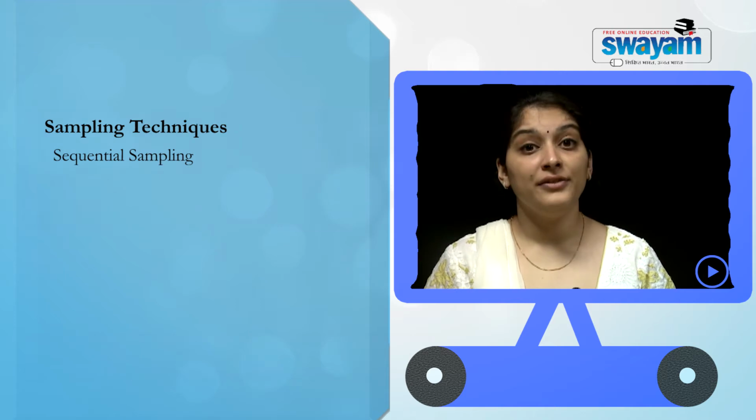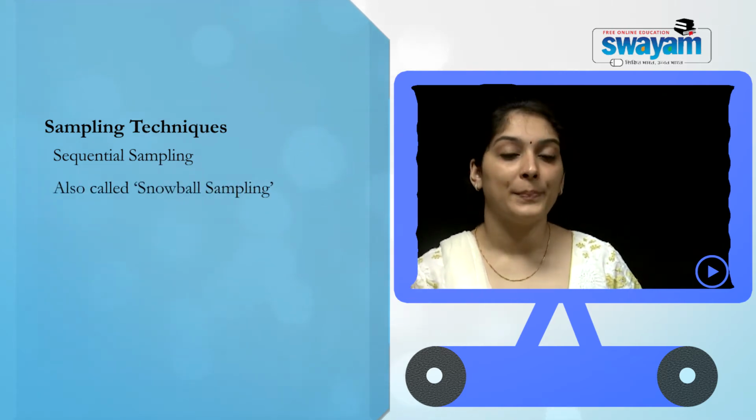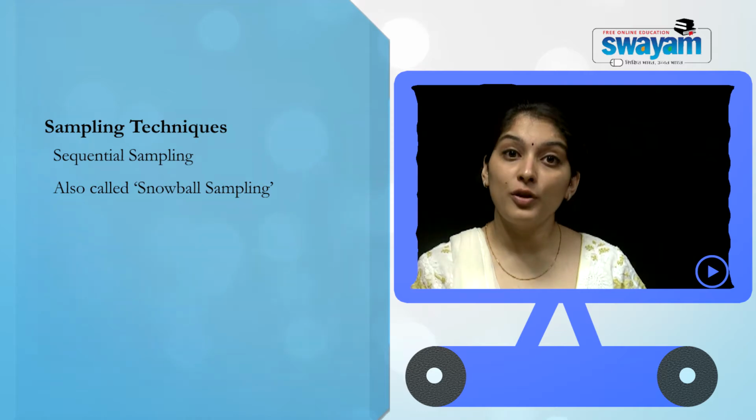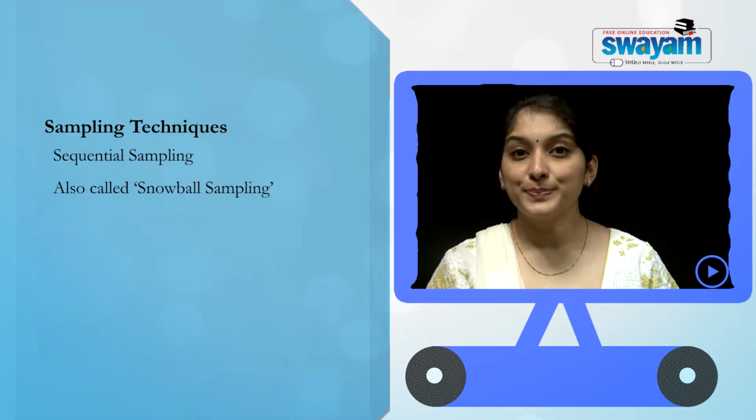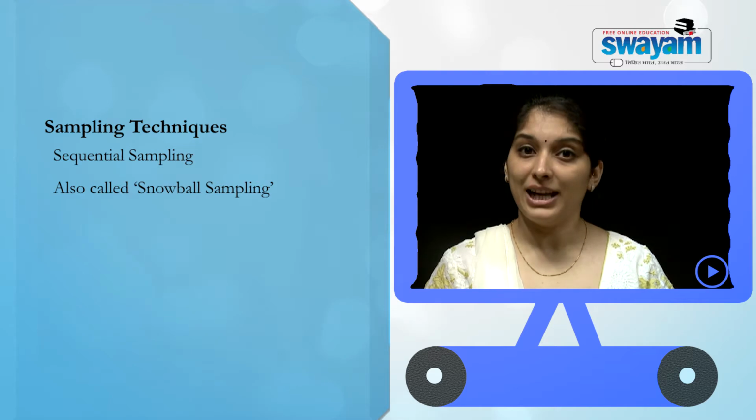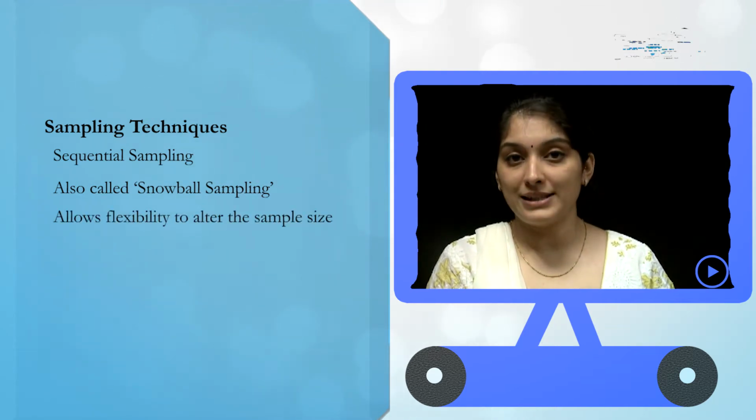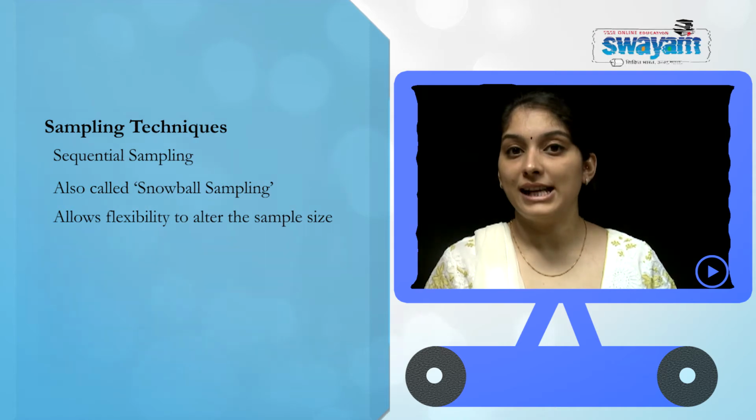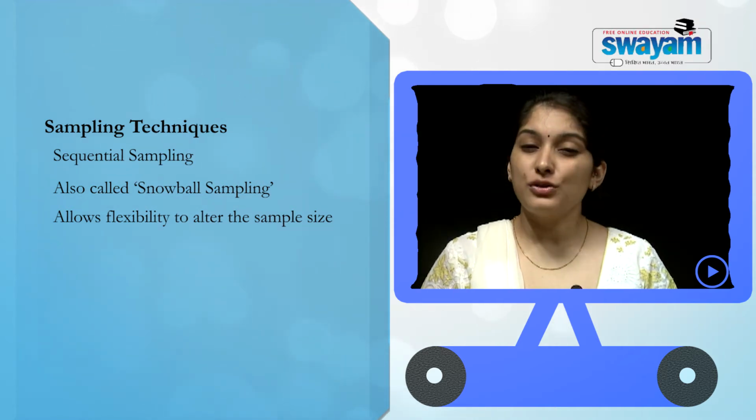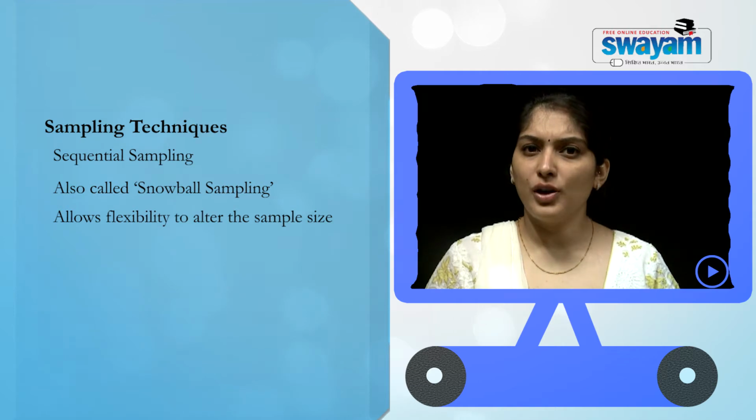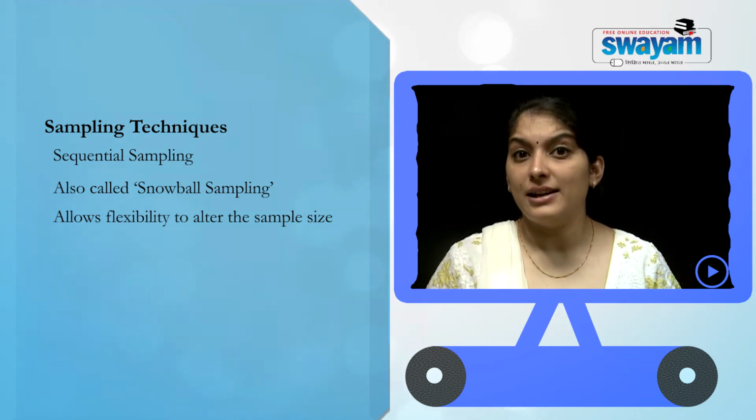It is a very convenient form of sampling which is also called snowball sampling. So, sequential sampling and snowball sampling may be used synonymously. What is snowball sampling? It means that kind of sampling in which you simply go on collecting the data, and as you go on collecting the data you are forming the sample. So, sequential sampling is more or less a very ongoing process, it does not end.